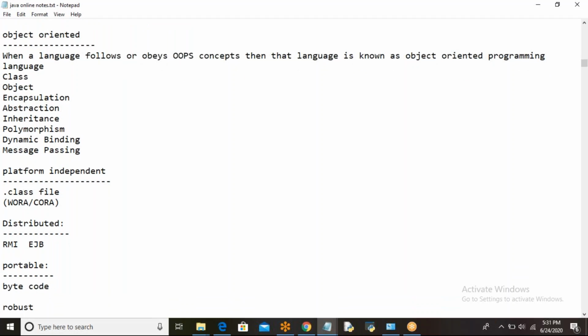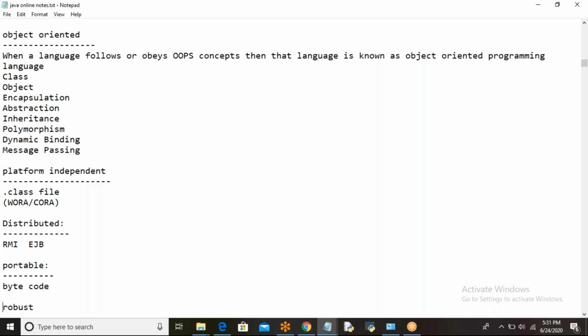Got it? How is Java portable? Because of bytecode only. Because we are carrying the bytecode from one platform to another platform, and we are not doing any implementation changes here. Whatever result you get in one system, the same result you will be getting in other systems too. That makes Java a portable language.